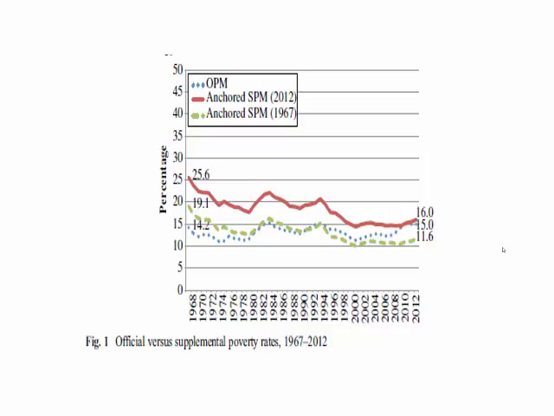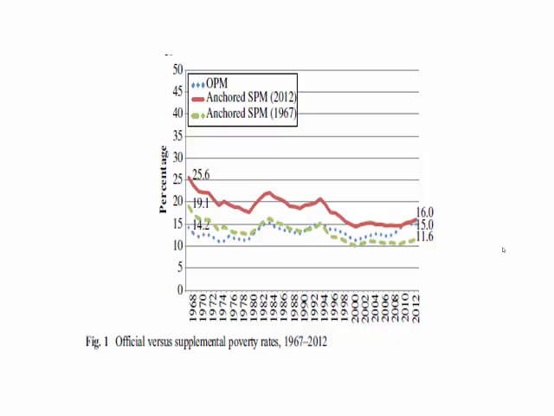This figure shows the anchored SPM for the years 1968 to 2012. Specifically, the figure shows the official poverty rate and two versions of an anchored SPM measure with the poverty threshold fixed at either the beginning or end of the period. What is important to note is that using either of the SPM measures gives us a different conclusion about trends in poverty than we get using the official measure.